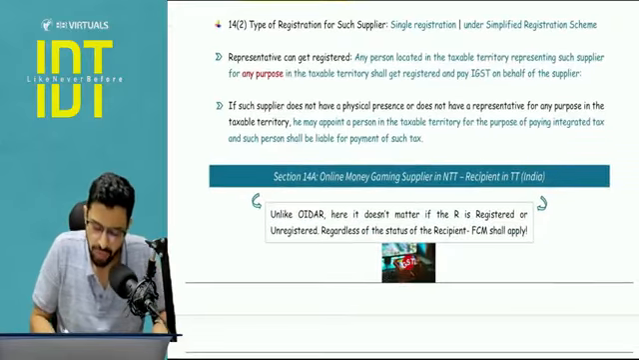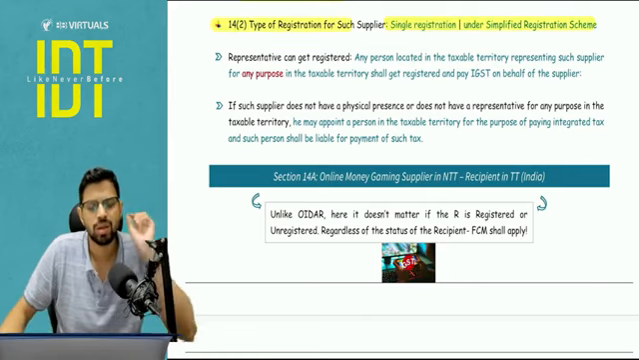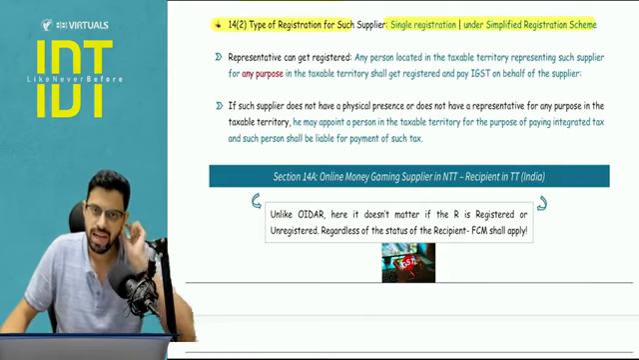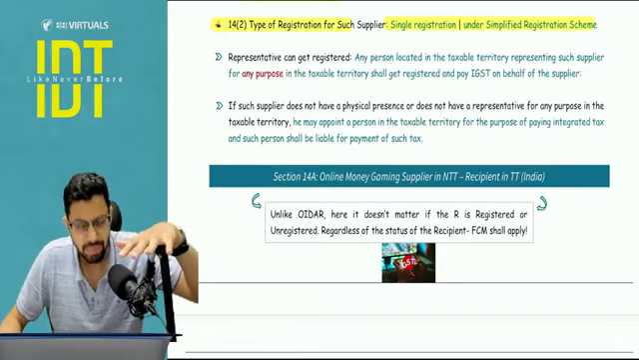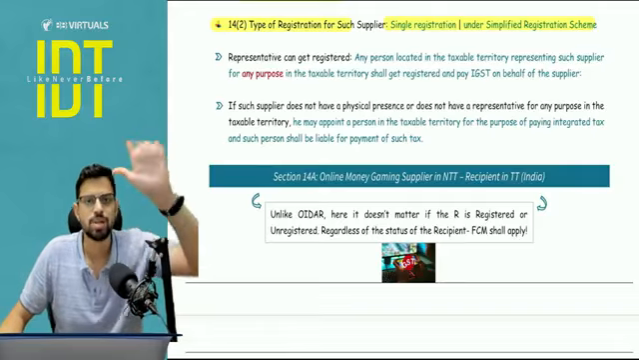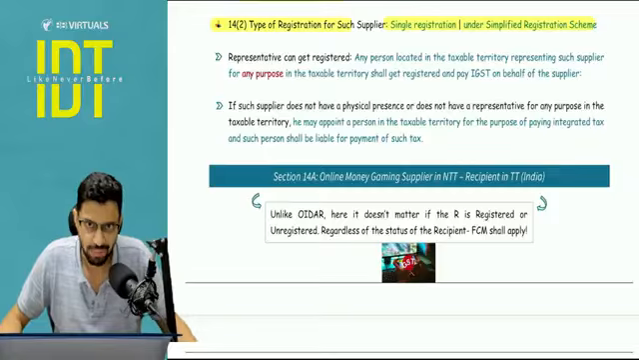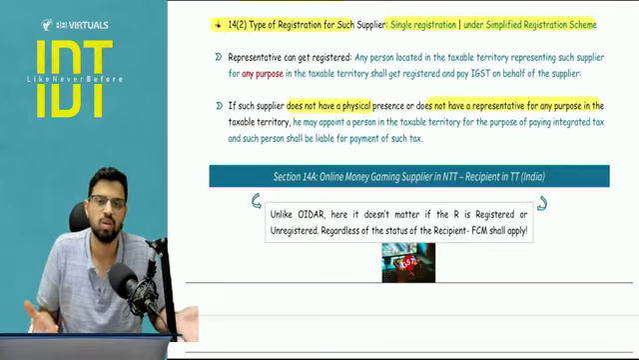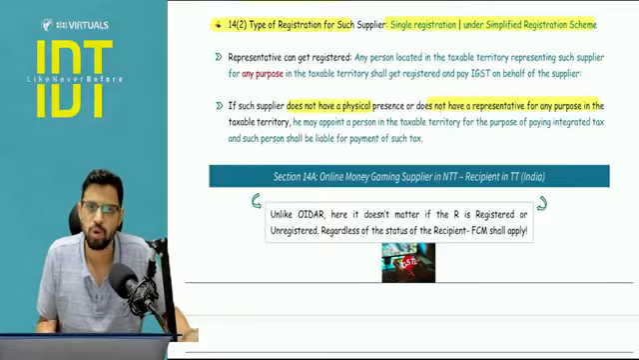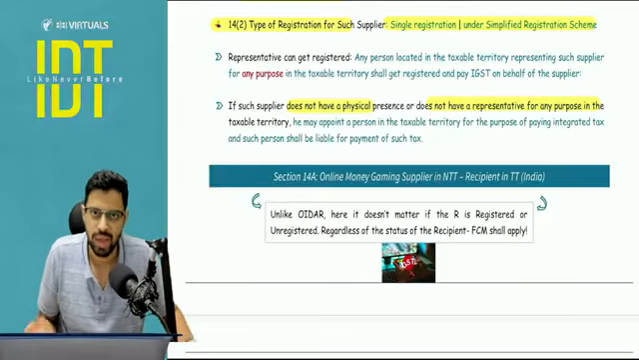Next, what type of registration will the supplier obtain? This you cover in chapter number 8, single registration, simplified registration scheme. If you have any representative in India for any purpose, he can get registered on your behalf and pay IGST. That is completely fine. But if you do not have physical presence, you also don't have a representative, then no, you will have to comply with it. You will have to appoint someone who will get registered and pay IGST on your behalf.